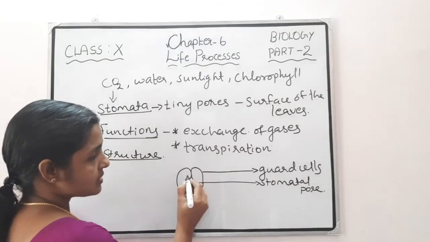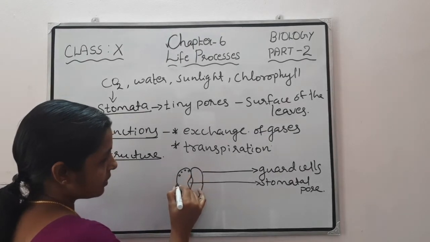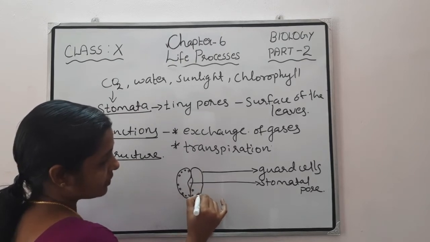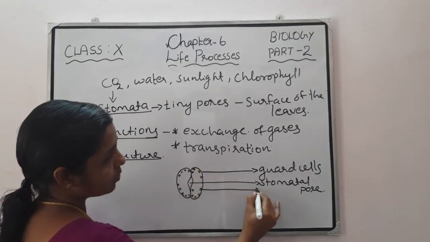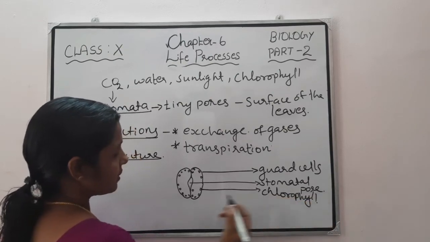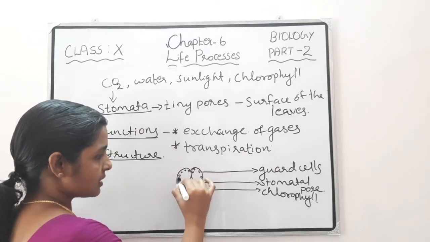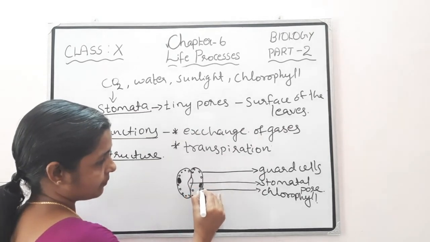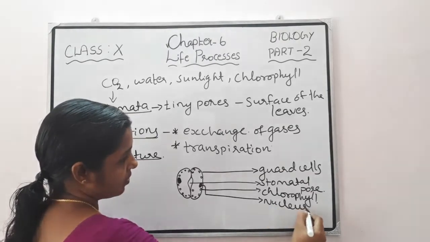In these guard cells, on the peripheral side, there are numerous dotted structures. These are chlorophyll. In the guard cells you can also see an elongated, spherical structure, and that is the nucleus of the guard cell.